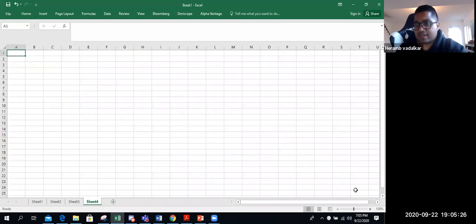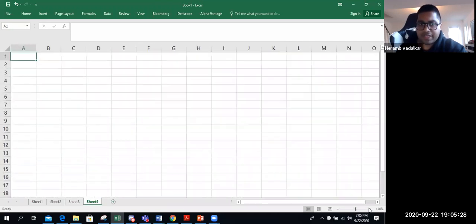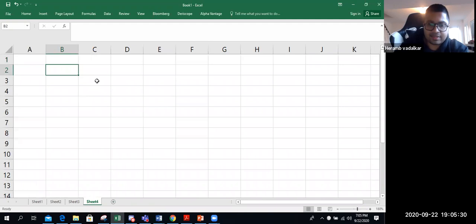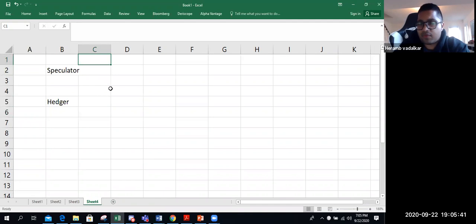So we discussed in the last class, a company can be classified as a speculator or a hedger. Now, what is the difference? For a speculator, you have to calculate yearly profit and loss, and pay taxes on it.